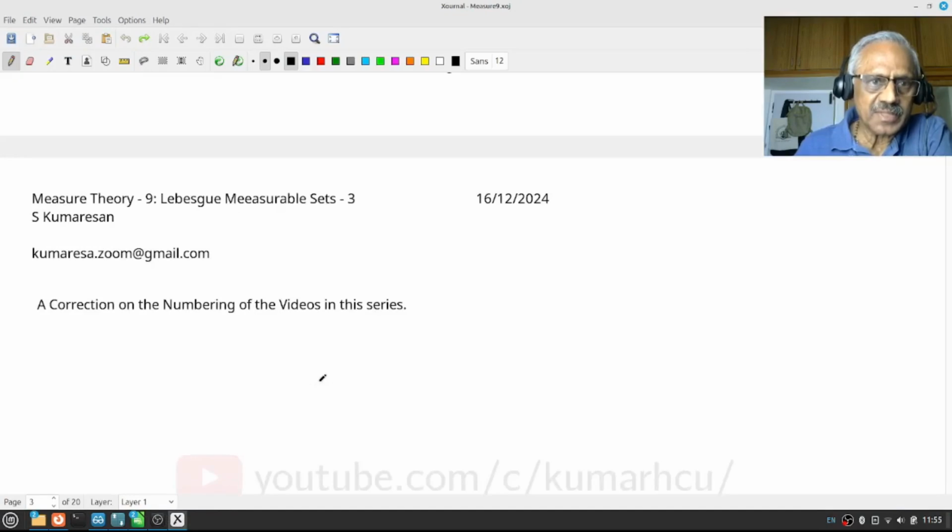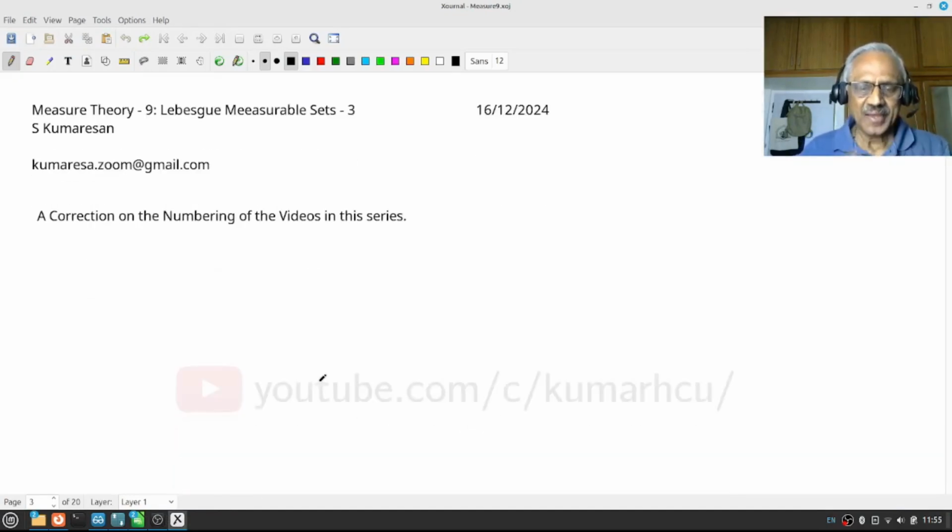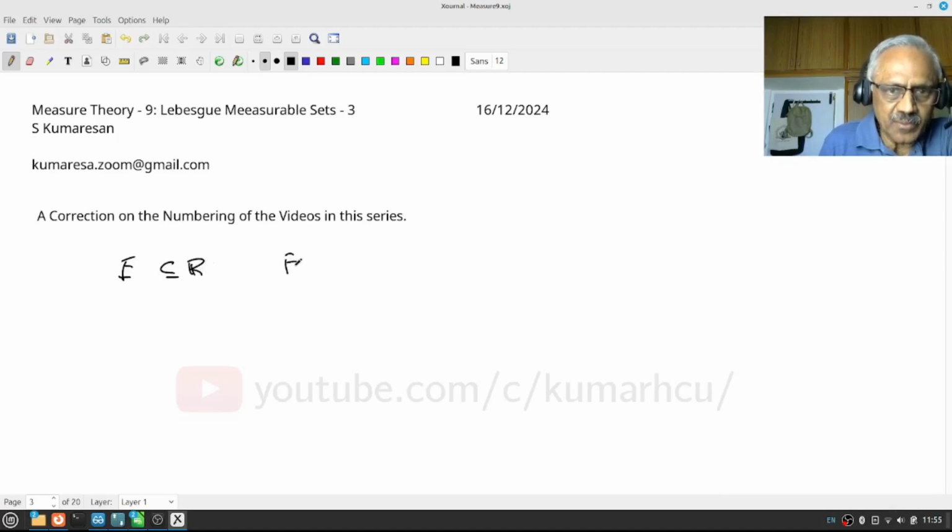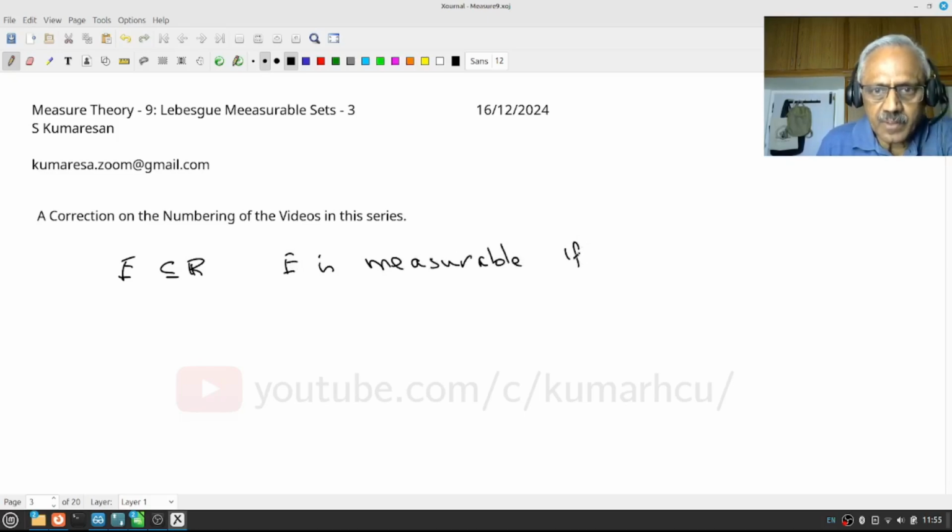So I talked about the correction. What we want to prove is: let E be a subset of R or R^n. Then E is measurable if and only if a plus E is measurable.